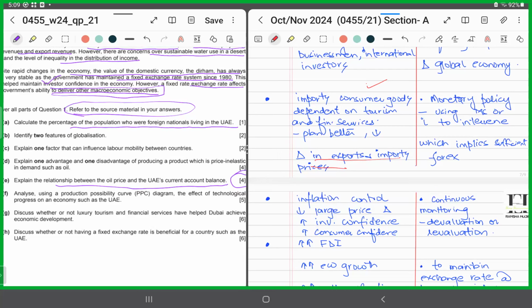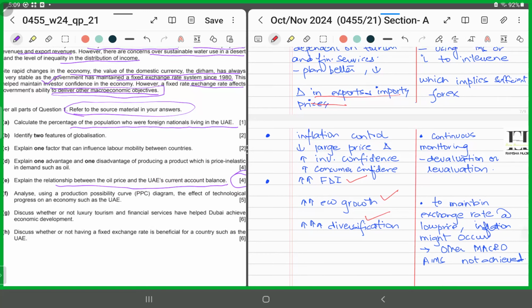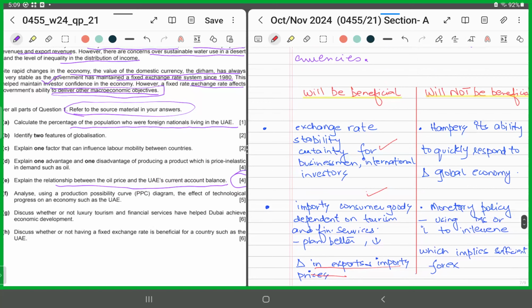And thereby, it's going to do what? It's going to increase foreign direct investment, thereby promoting economic growth. And if the UAE is looking to invest in things other than oil exports, going towards diversification, it's going to boost diversification. Why? Because there's more certainty and more clarity, right? There's more stability in its exchange rate.